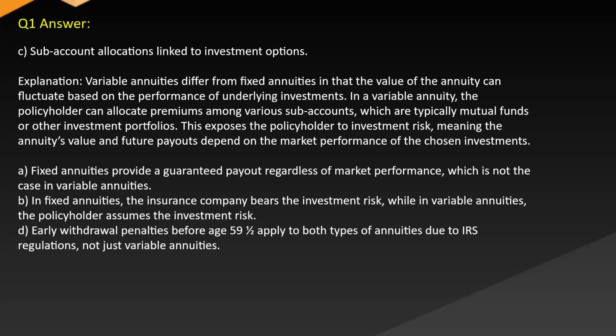A. Fixed annuities provide a guaranteed payout regardless of market performance, which is not the case in variable annuities. B. In fixed annuities, the insurance company bears the investment risk, while in variable annuities, the policyholder assumes the investment risk. D. Early withdrawal penalties before age 59½ apply to both types of annuities due to IRS regulations, not just variable annuities.